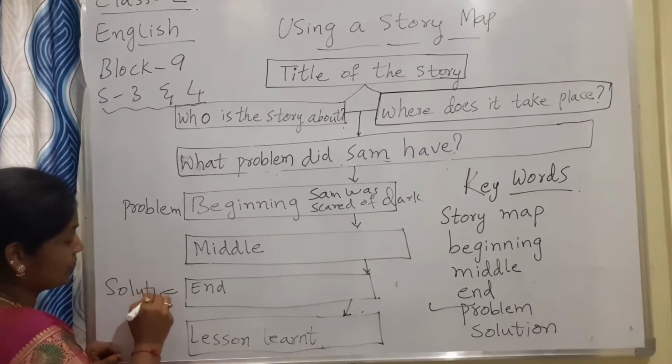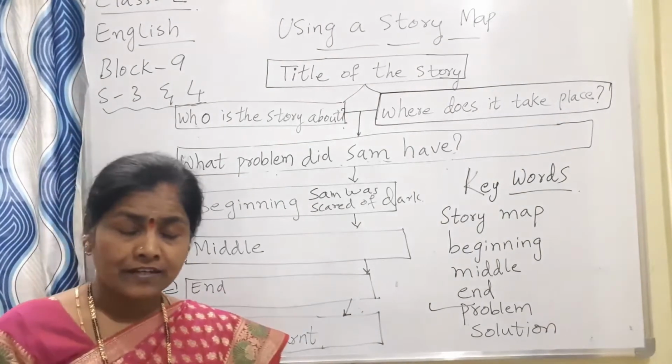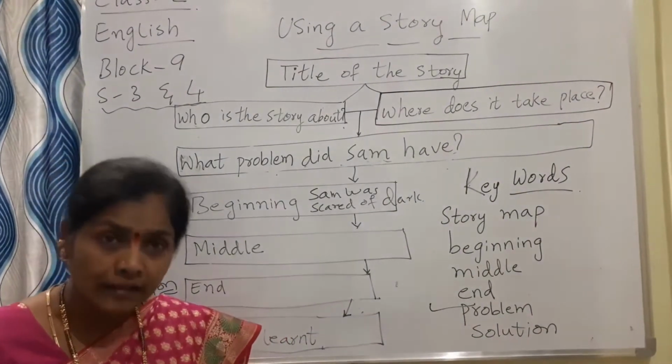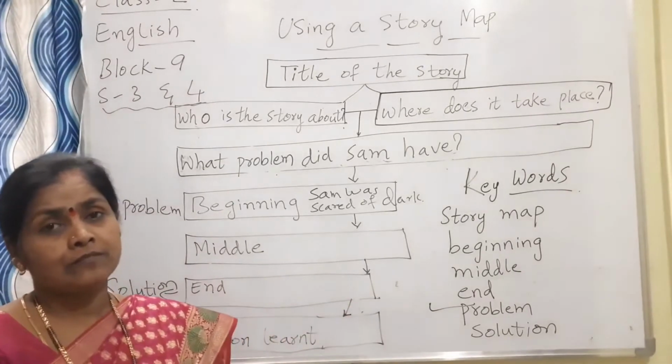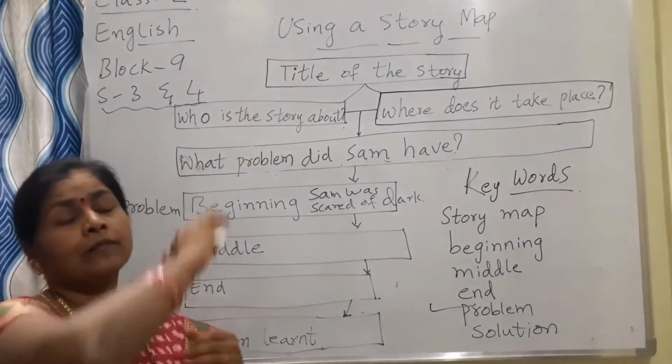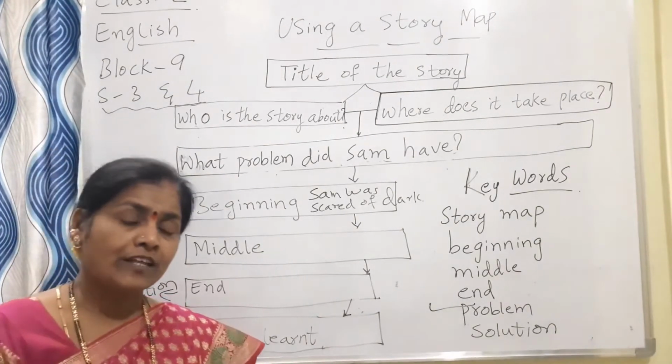What is the solution Sam has found? He found that when it is very dark, if you wear the mask, it solves his problem. He went to his mother safely and he enjoyed the cake.